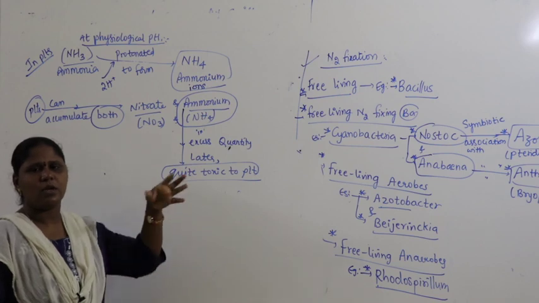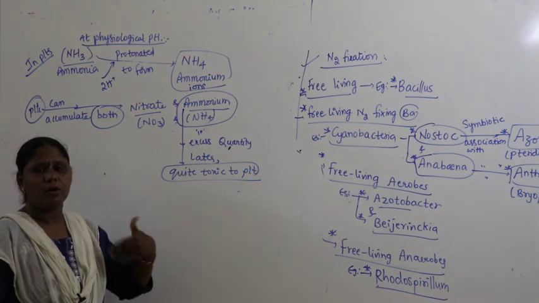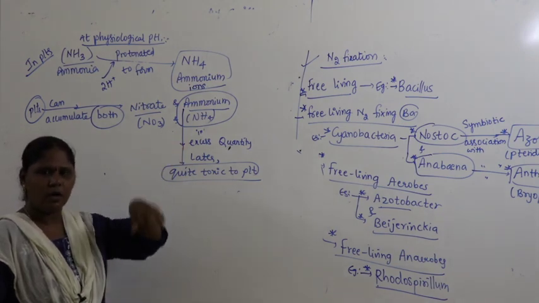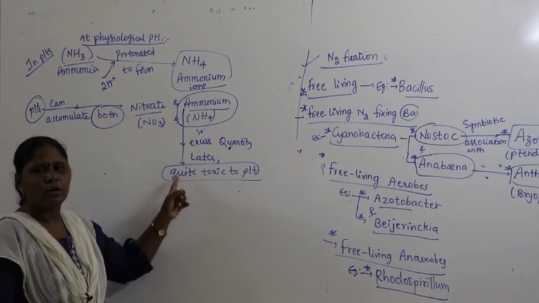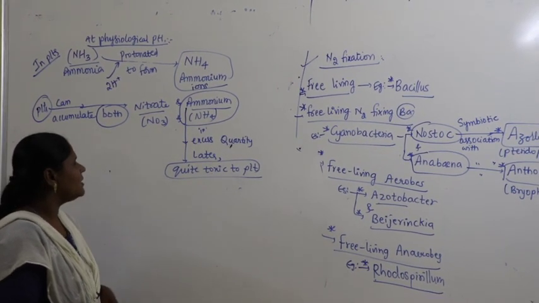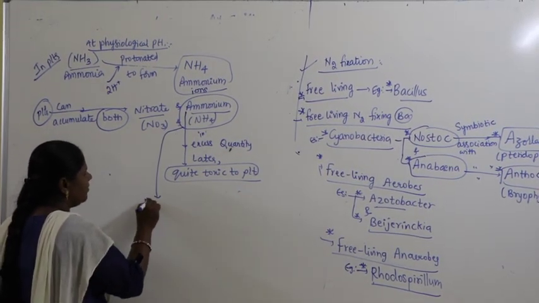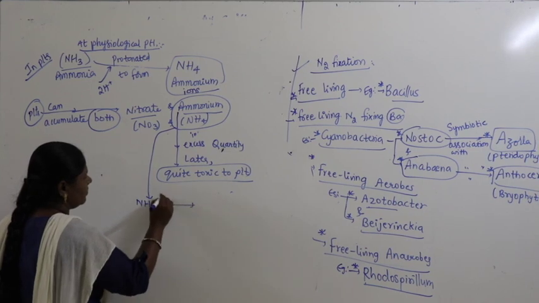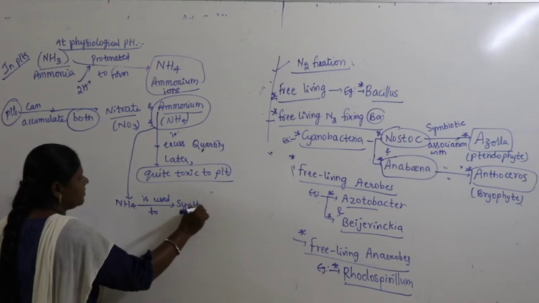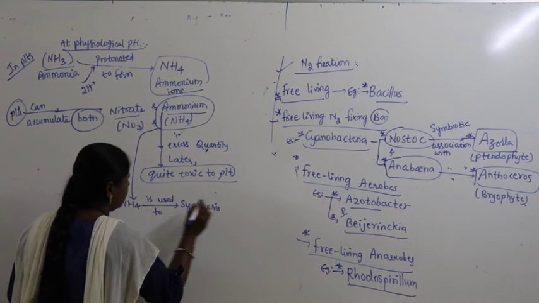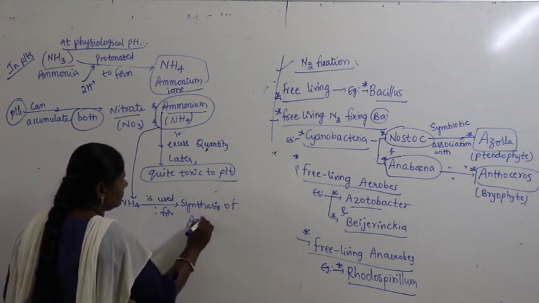When nitrate is there, the plant utilizes nitrate; when ammonium gets accumulated, the plant uses ammonium. As soon as ammonium gets accumulated, if the plant uses it, no problem. But beyond the use, if more and more ammonium gets accumulated, then that ammonium itself becomes quite toxic to the plant. Now, to avoid this, ammonium is used for the synthesis of amino acids.